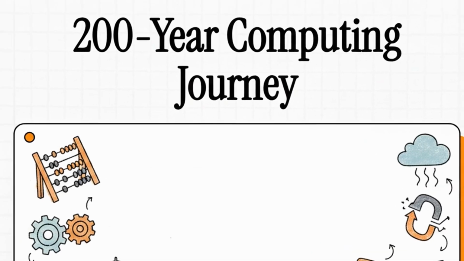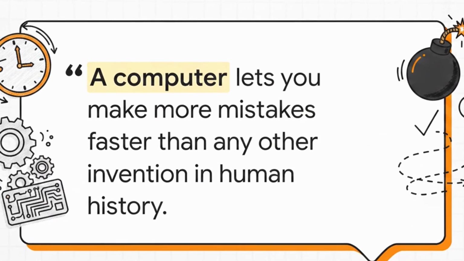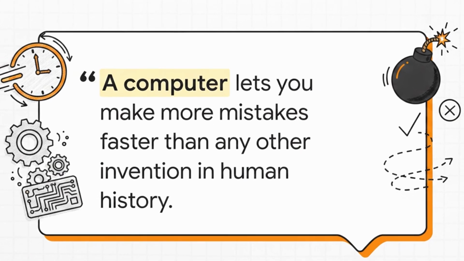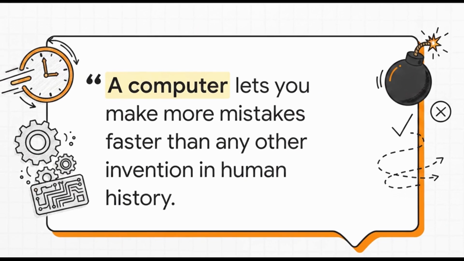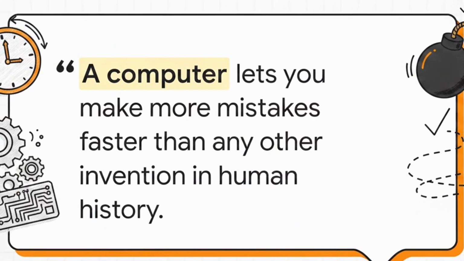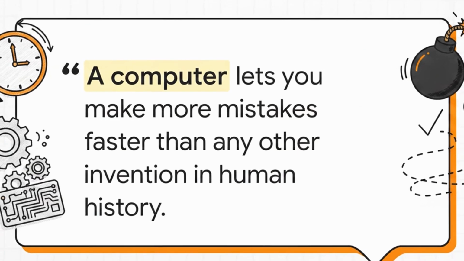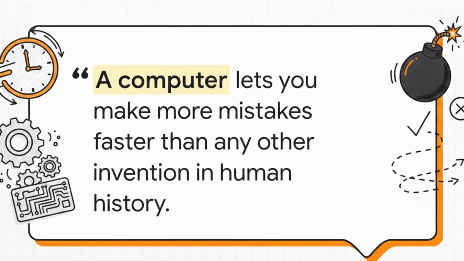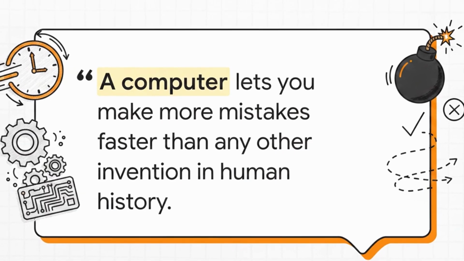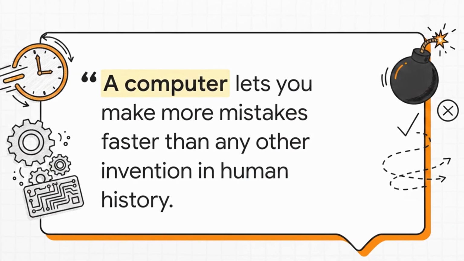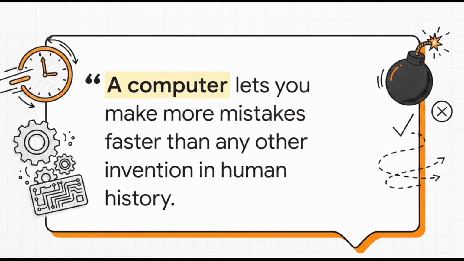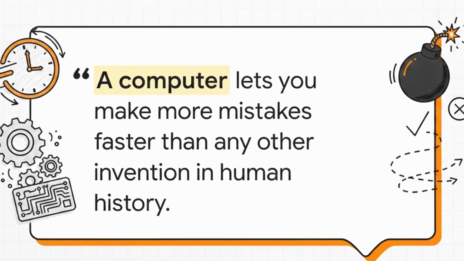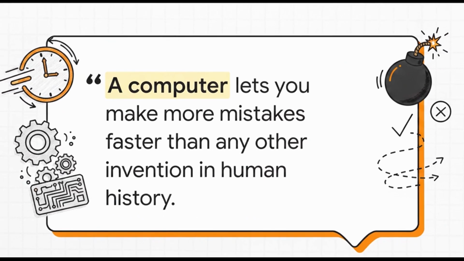entire lives. But before we jump into the timeline, I have to share this quote from Internet and Media Strategies founder Mitch Ratcliffe. He said, "A computer lets you make more mistakes faster than any other invention in human history, with the possible exceptions of handguns and tequila." It's hilarious, but it hits the nail on the head about modern efficiency. Today, we're unpacking the fascinating evolution of how these machines became so blazingly fast at executing our commands, whether those commands are right or wrong.